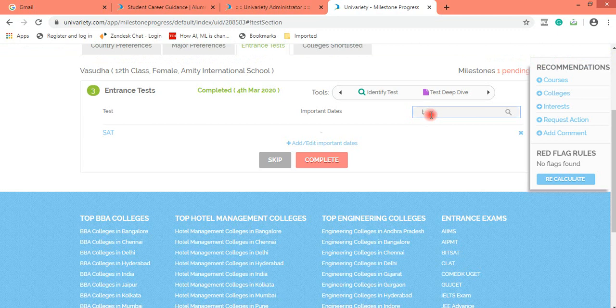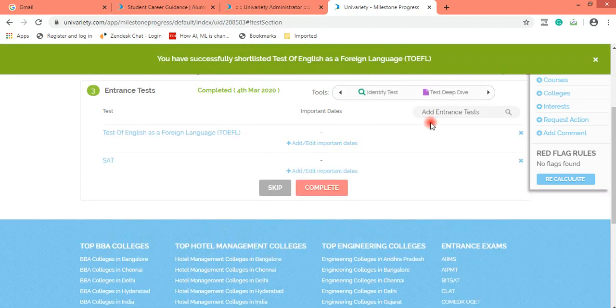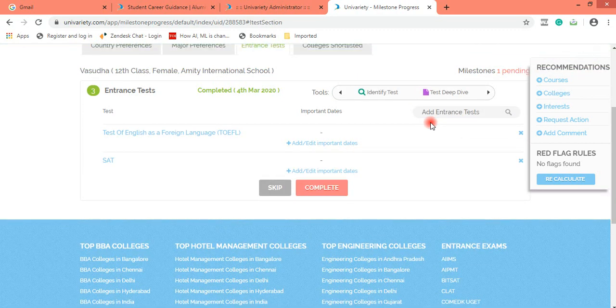I would type TOEFL, click over here, and TOEFL got selected. Now because TOEFL and SAT are the standard tests, and it was just at my fingertips, so I just typed the keywords here, and I got the entrance tests.